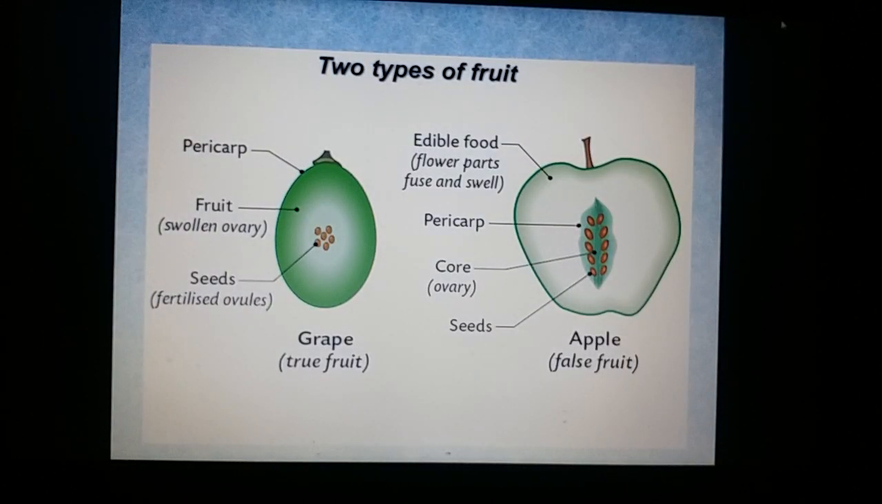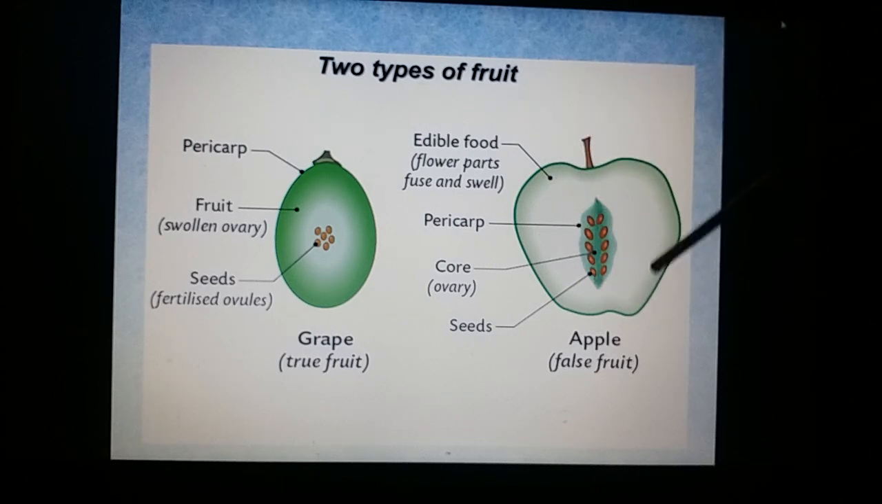A fruit that develops from the ovary is said to be a true fruit. A typical example: grape or mango or cucurbits. The ovary after fertilization will turn into fruit. Any part other than the ovary may turn into a fleshy structure, and that is called the false fruit.